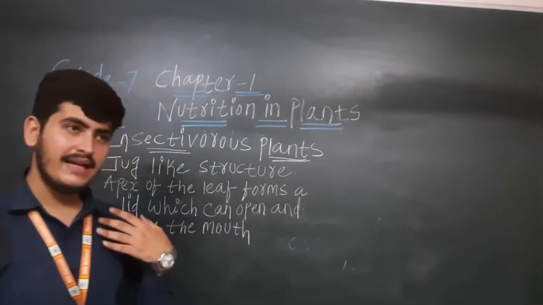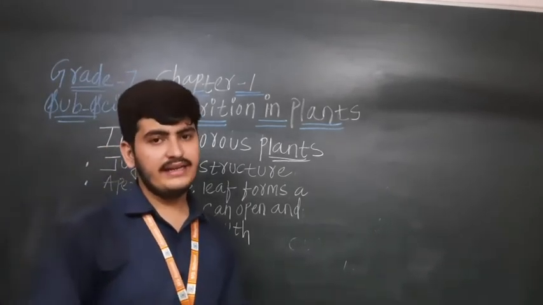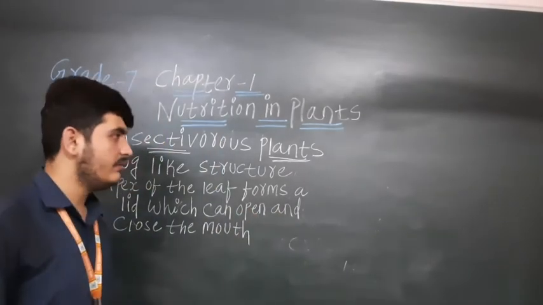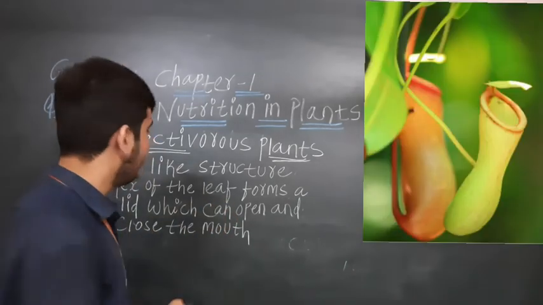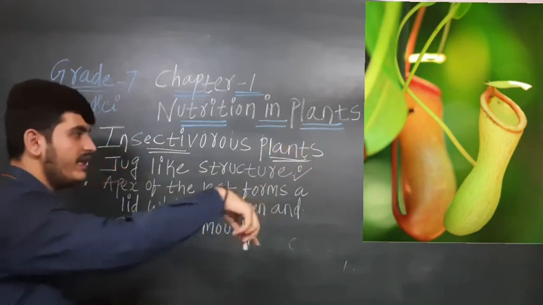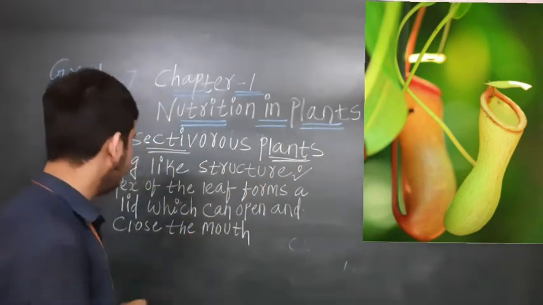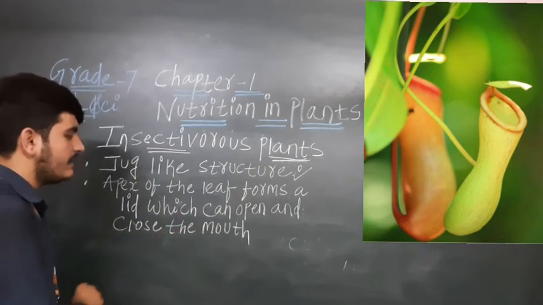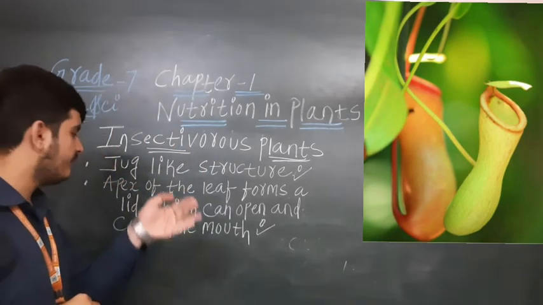Some of these plants are of green color, but then also they are eating such insects. Okay, now you can see the picture of which plant is eating the insects. You can see that it is a jug-like structure. बेटा आपको दिख रहा है ये पिक्चर में कि उसकी जो leaf है बेटा, it is a jug-like structure. Then other thing, the apex of the leaf forms a lid which can open and close the mouth of a pitcher. अभी apex of the leaves forms a lid.